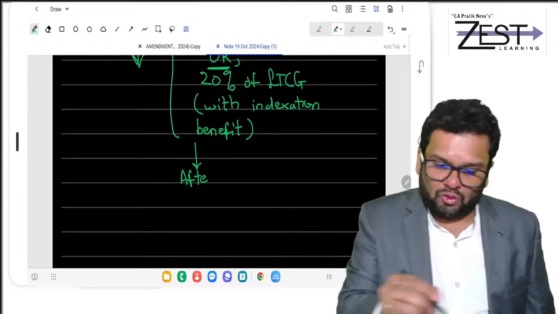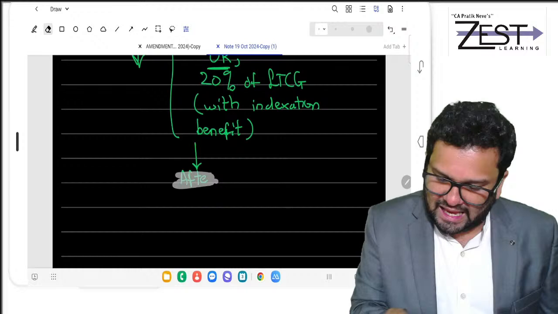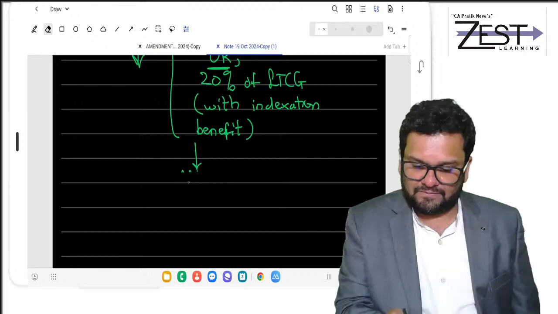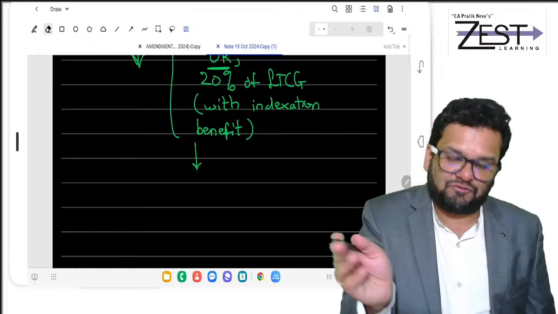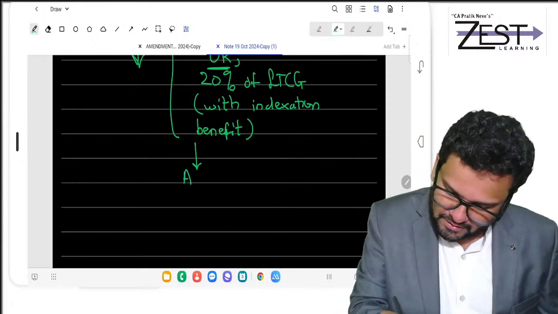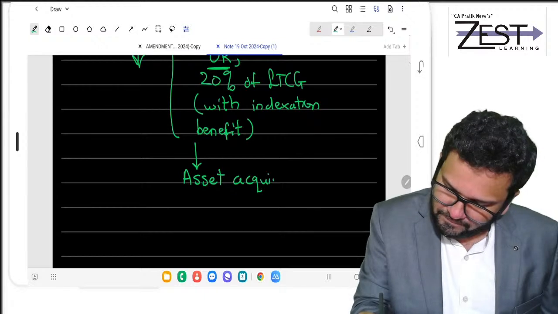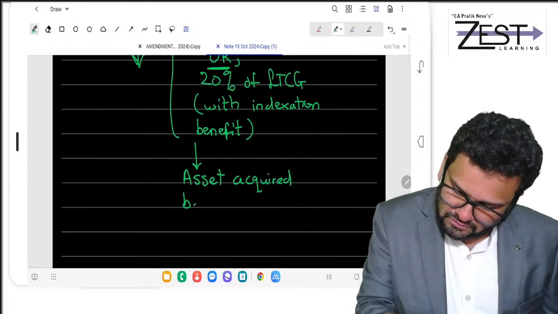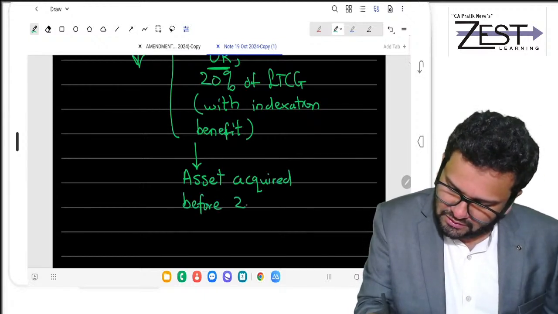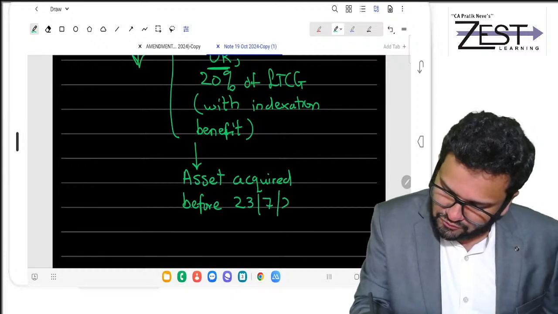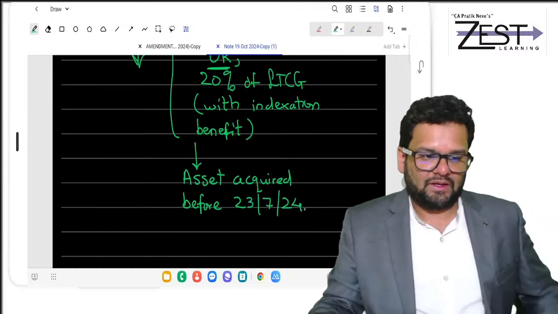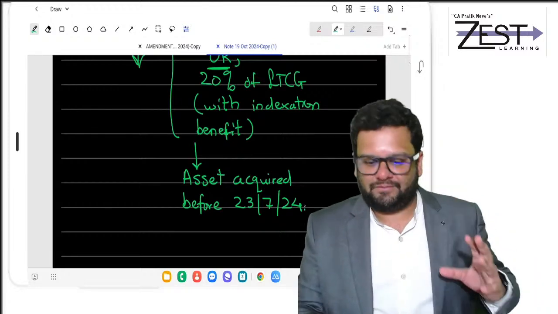Only one point, that the asset should have been purchased before, acquired before 23rd July 24. Okay, so this is what you have to understand.